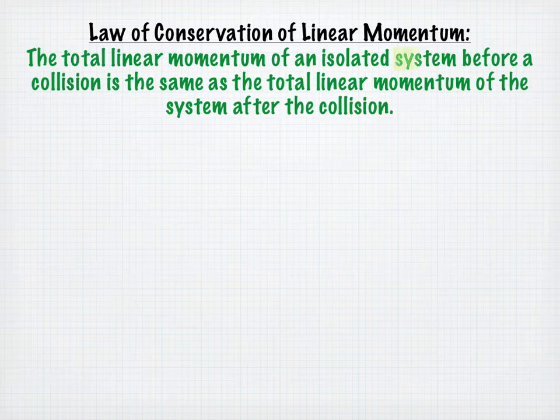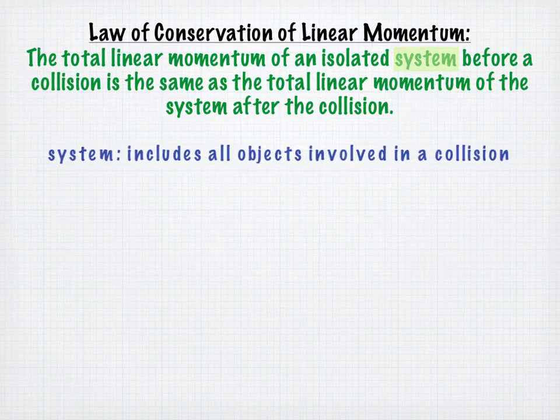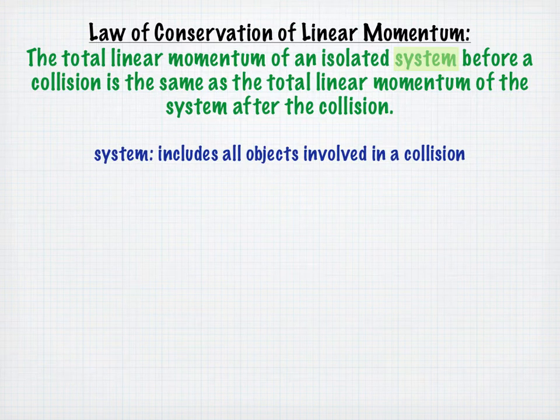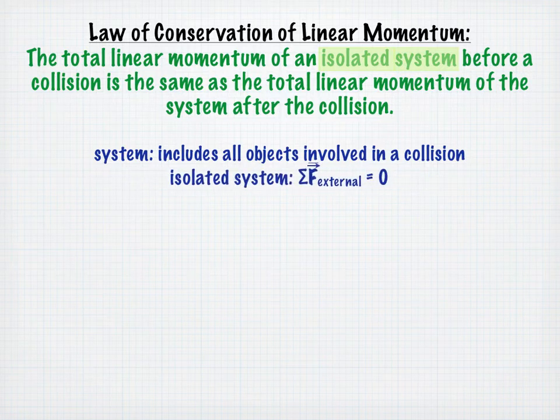First, what is a system? When we're dealing with collisions, a system includes all objects involved in the collision. What is an isolated system? In an isolated system, the vector sum of the average external forces acting on the system is equal to 0.